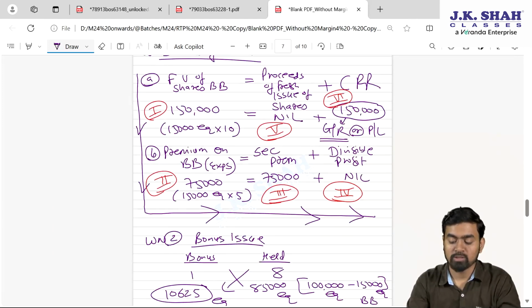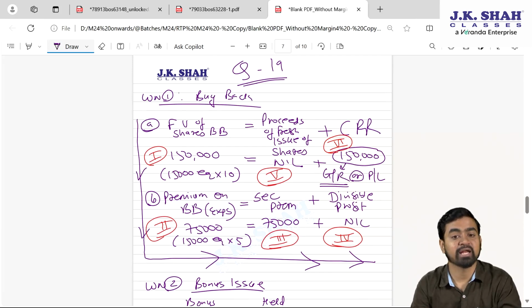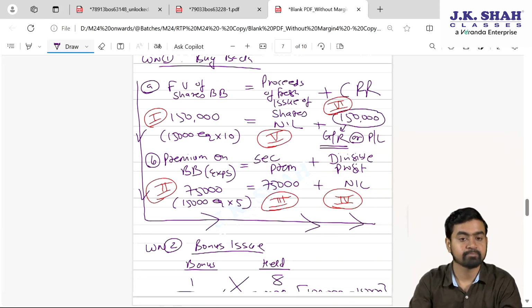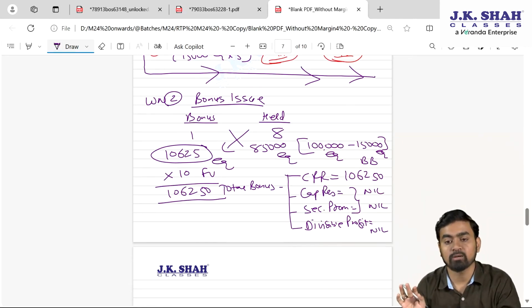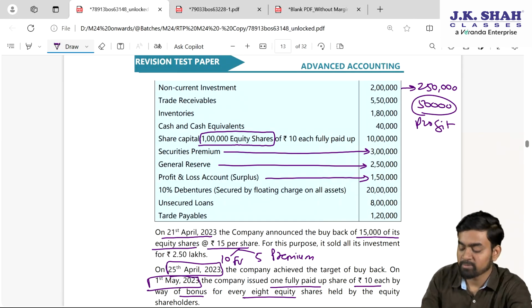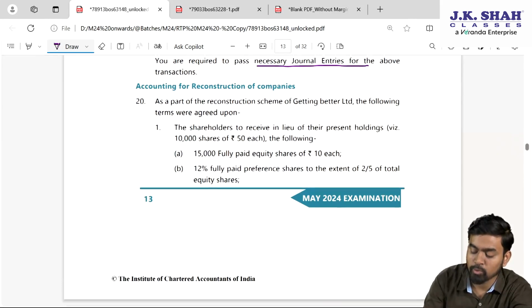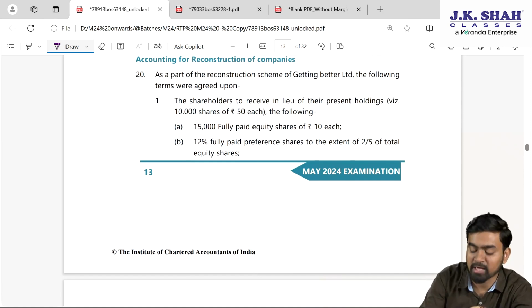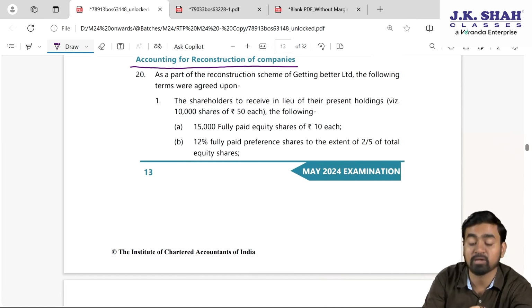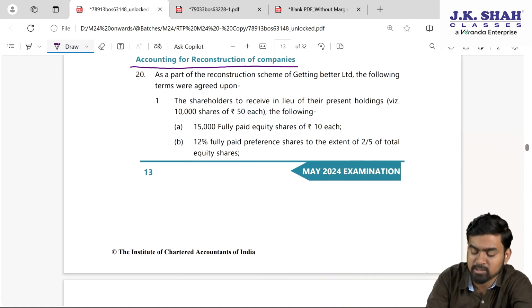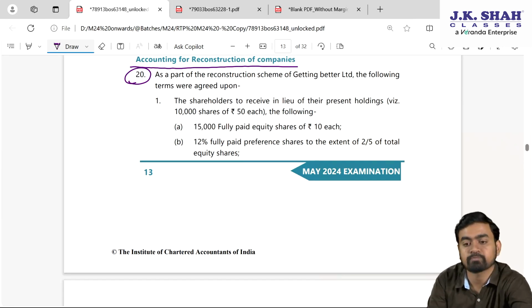Fine. So this is question number 19, working note 1 for the buyback and working note 2 for the bonus issue. I hope language is clear. With this, my dear students, your question 19 is over. Now the last question of the RTP, which is based on accounting for reconstruction of company, internal reconstruction, which is question number 20 now.